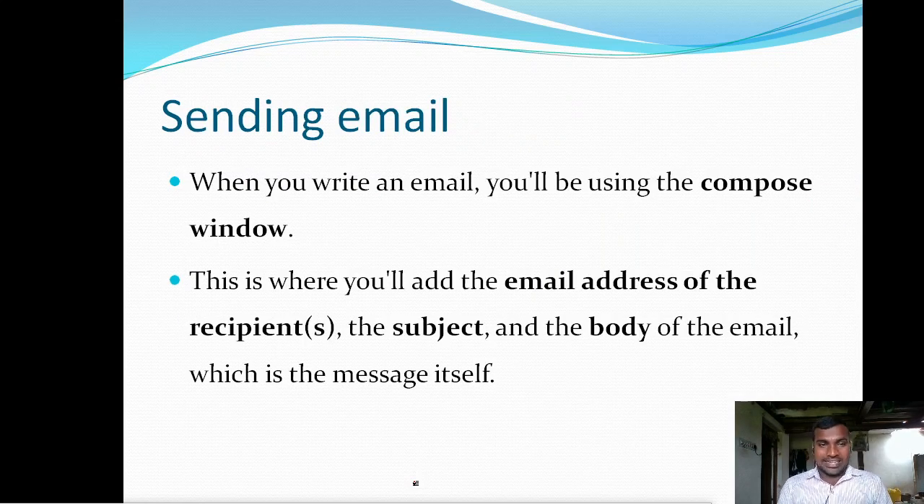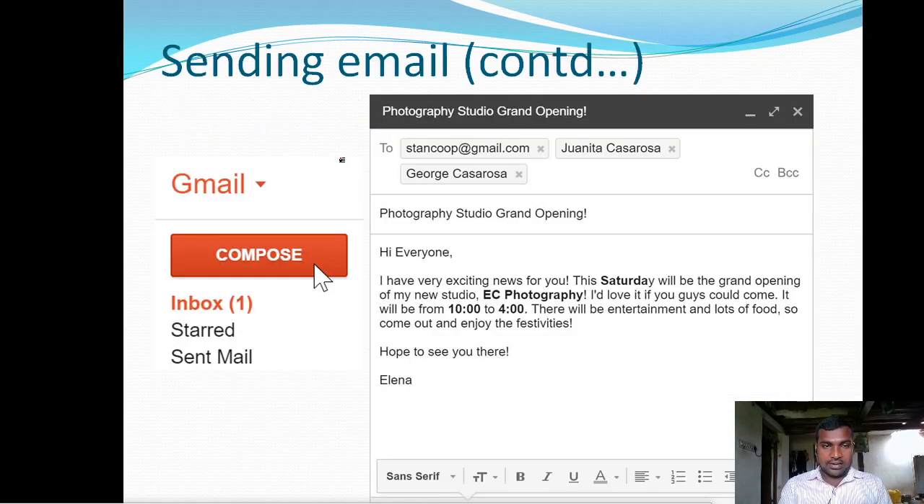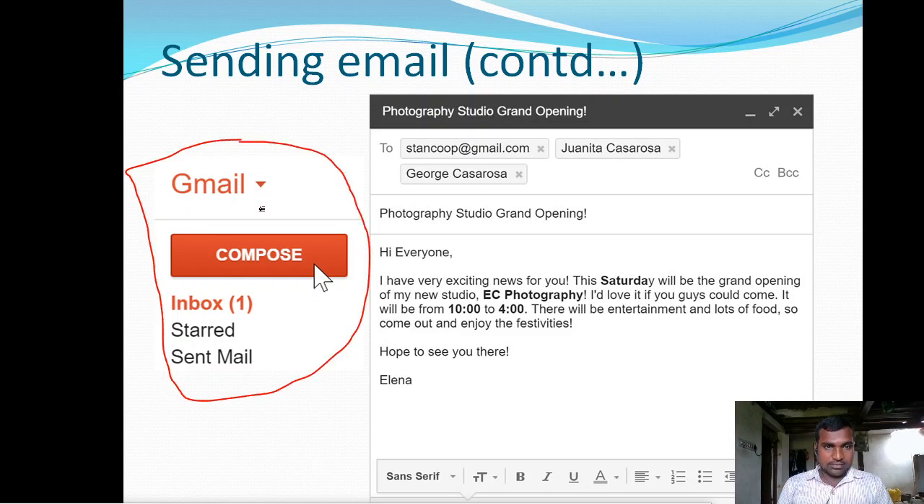Now if you want to send an email, what do you need to do? For sending an email, first of all, you need to log into the Gmail account. Then after logging in to the Gmail account, in the left hand side panel, this window will be displayed. Click on this compose. If you want to send an email, click on this compose.